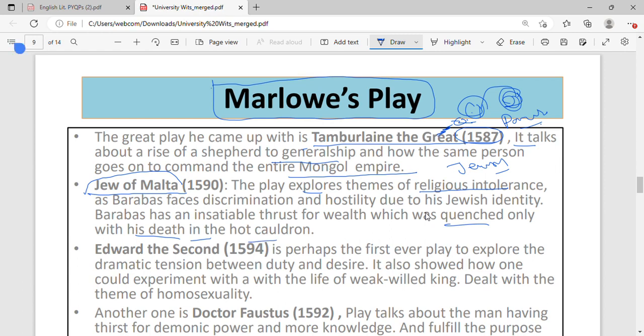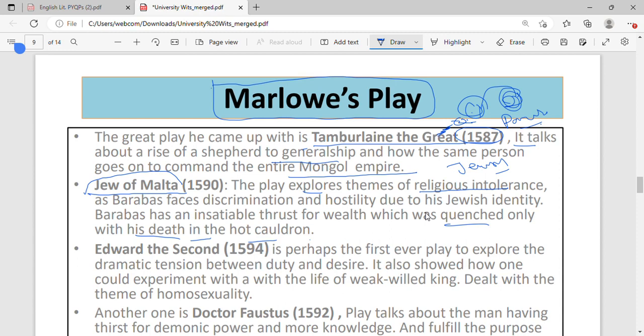hot cauldron. A cauldron is a big pot of hot water, in which he wanted to put the king of the Ottoman Empire. Himself he fell into it, and this is how he died. So at the end, he has done the justice, right?